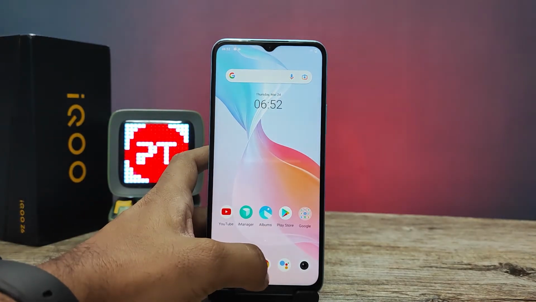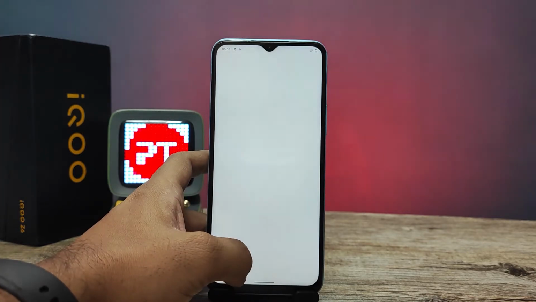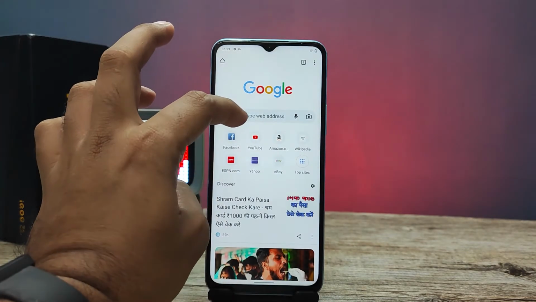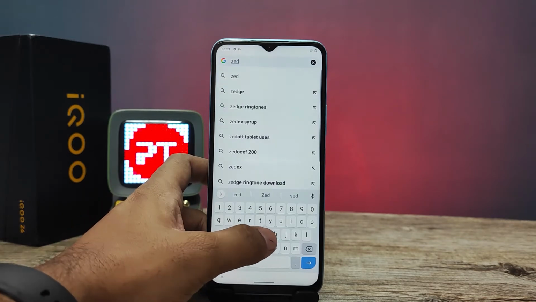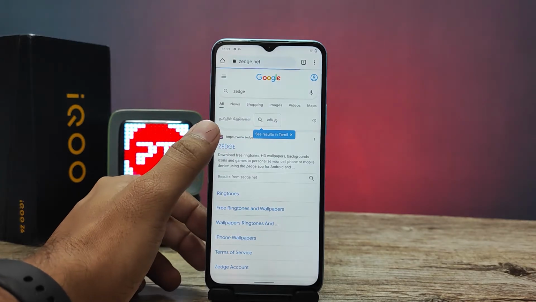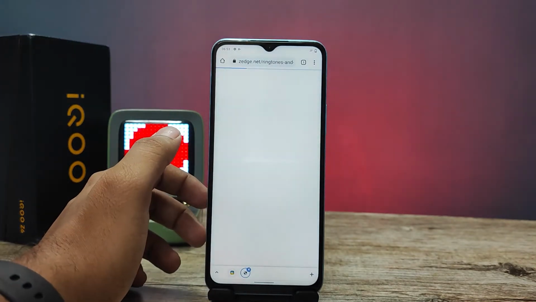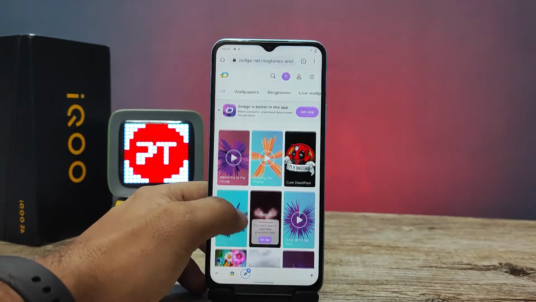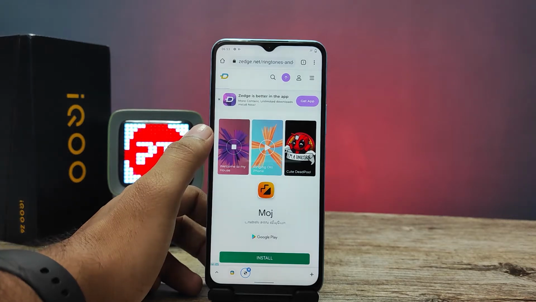First of all, you need to open Chrome. Then you need to search Zedge. Then enter into Zedge's website. Now click use in your web browser. Now a lot of ringtones are available here. You can play them.